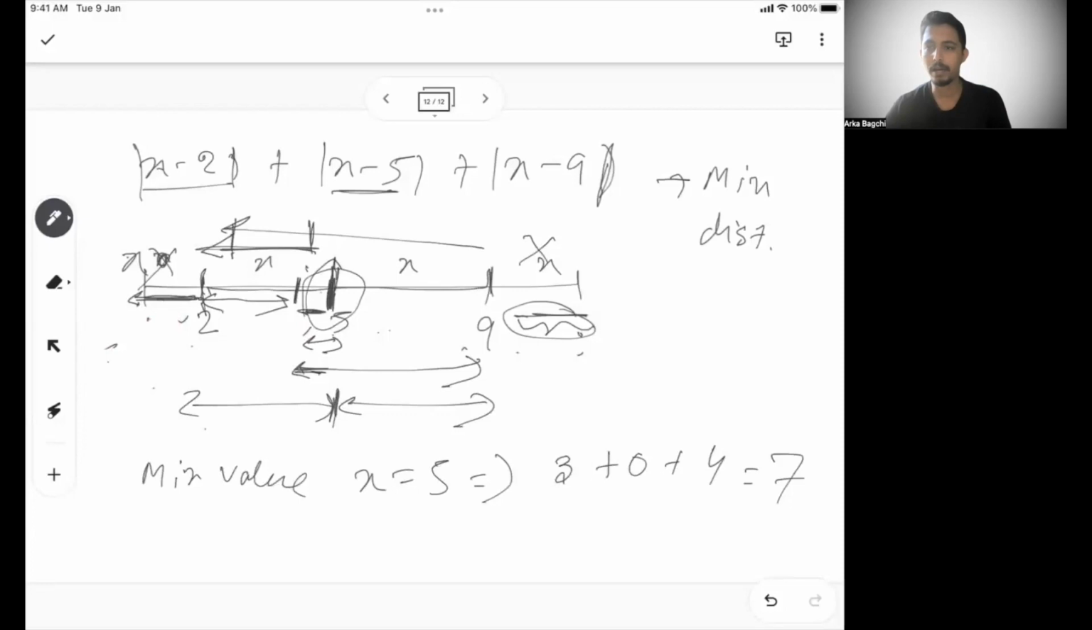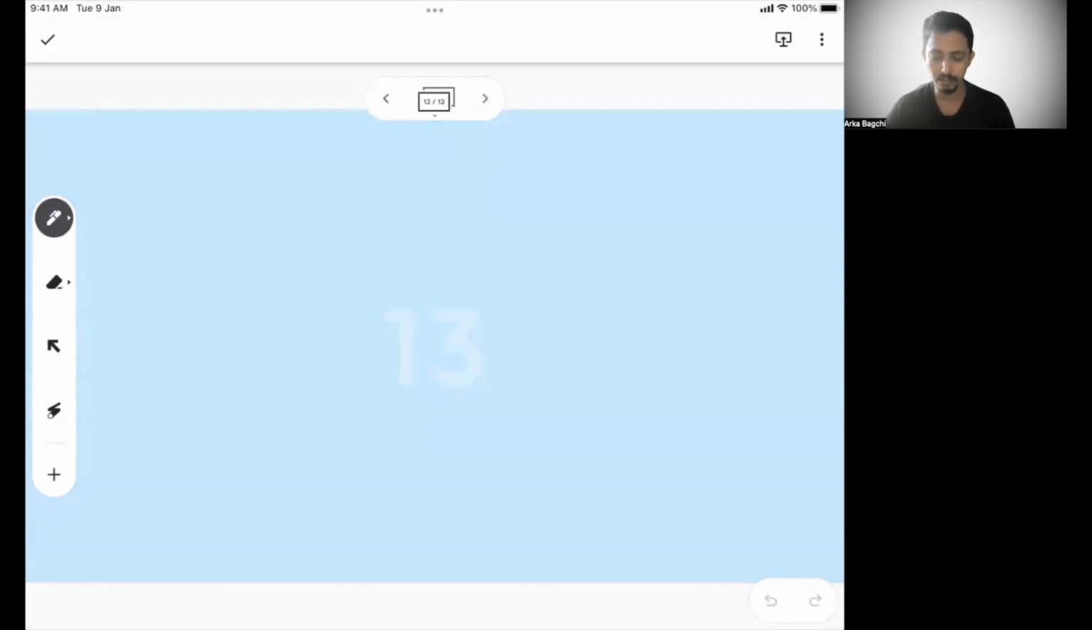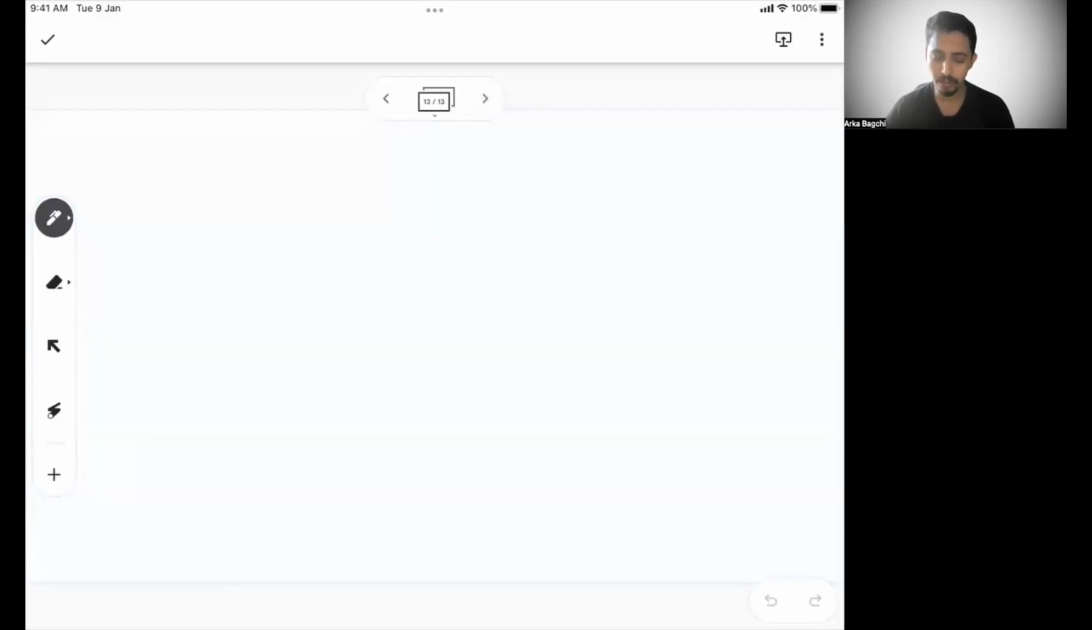Okay, so that none of the areas get calculated twice when you are looking for a minimum value. This is a very important understanding. We'll solve more problems like this when we take the problem sessions.